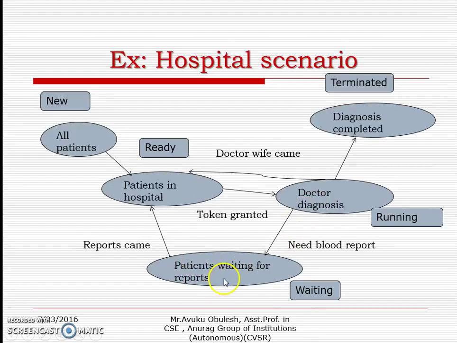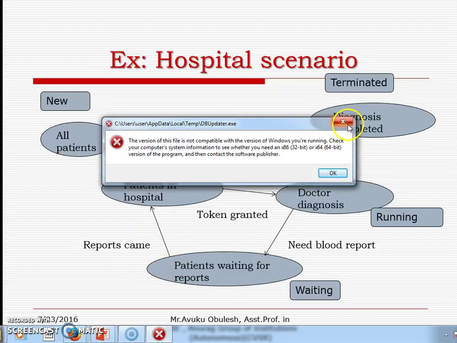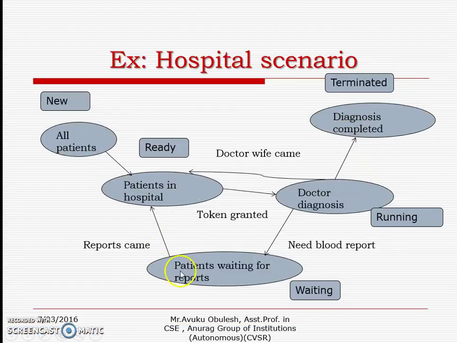When patient 1 is waiting for the reports, patient 2 enters the doctor's room. If patient 2 also needs any report, he also enters the waiting state. At that time, patient 3 enters the doctor's room. Here, if either patient 1 or patient 2 gets his report, he enters the ready state. Thereafter, he again enters the doctor's room. Once the patient's diagnosis is completed, he enters the terminated state.